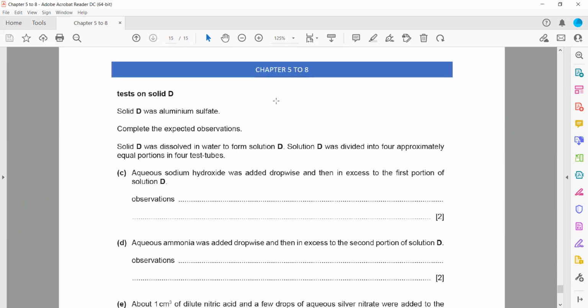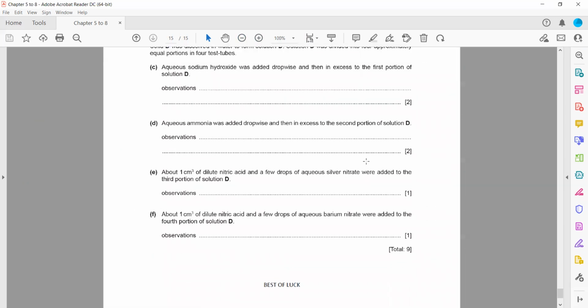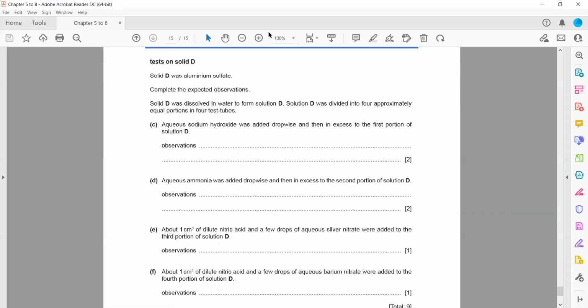Test on solid D, which is aluminum sulfate. So we know the ions which are present here. It contains an aluminum ion and a sulfate ion. Solid D was dissolved in water to form a solution D, which is divided into 4 portions. Sodium hydroxide was added and then in excess. First, when we add sodium hydroxide, the aluminum salts will give a white PPT because of aluminum hydroxide, and then in excess, the precipitate dissolved to form a colorless solution.